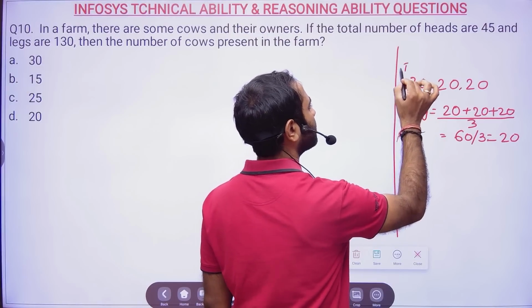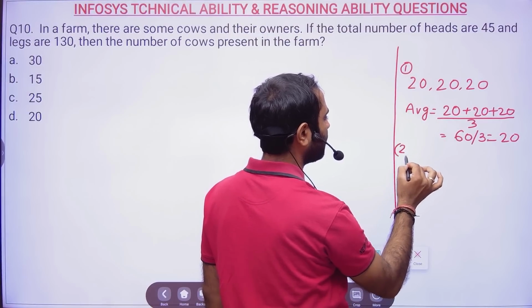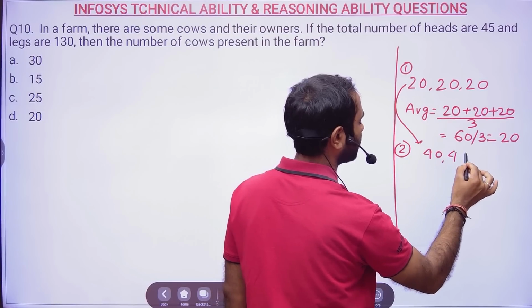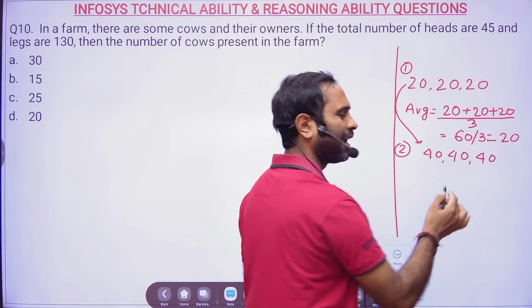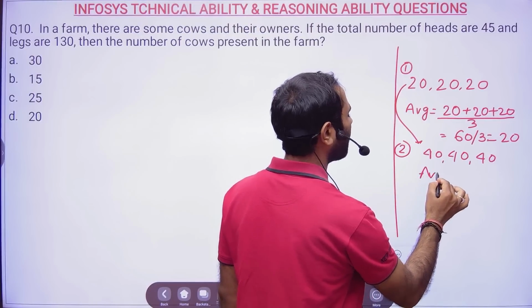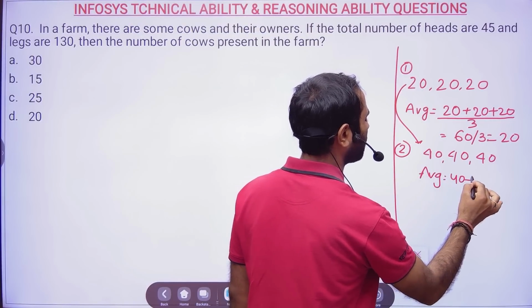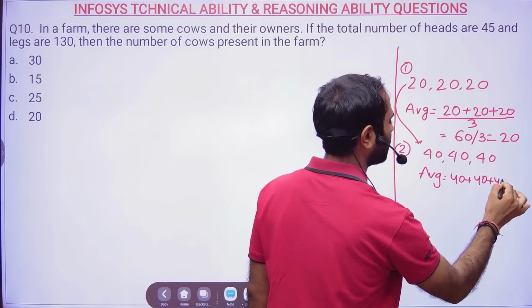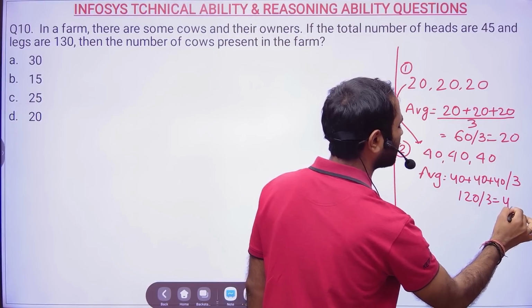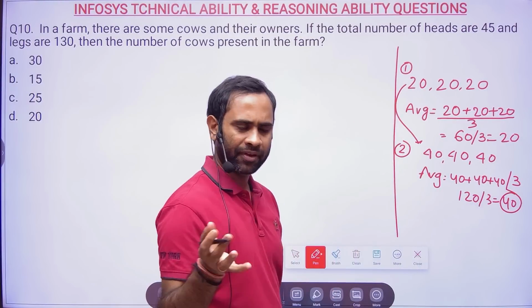Now if I am doubling all the numbers, what will be the average? Sir, average will be 40 only, no? 40 plus 40 plus 40 divided by 3. Your numbers are same, no? You have told in the classes, if the numbers are same, average will be same.